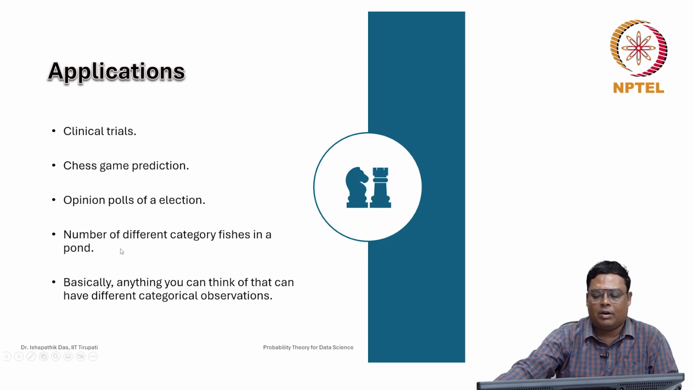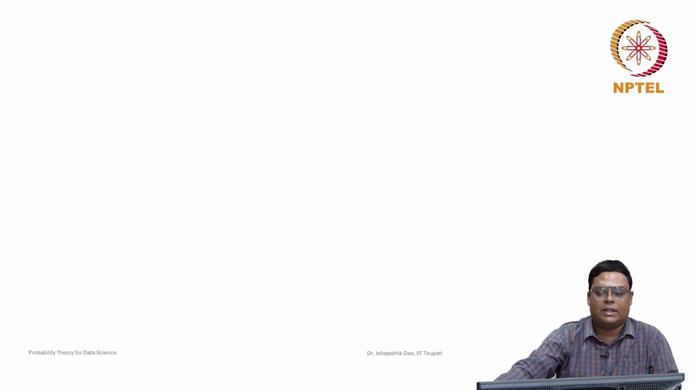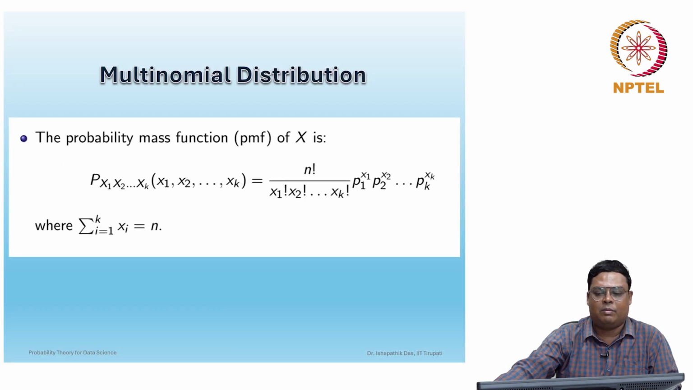The number of different category pieces in a pond that we discussed. Basically anything you can think of that can be a different categorical observation, then you can use the multinomial distribution. So the multinomial distribution is nothing but an extension of the bivariate case, like the binomial distribution case. So this is one example we discussed. This is known as the multinomial distribution.